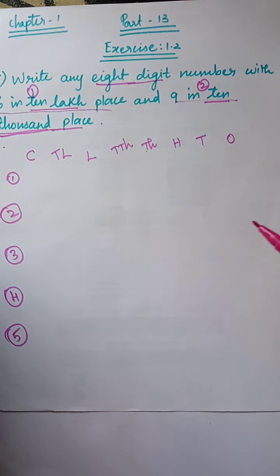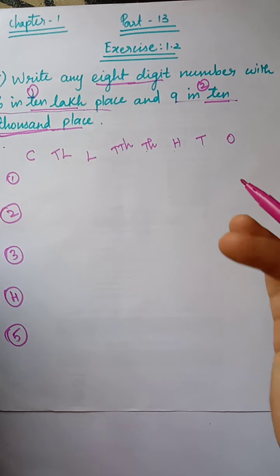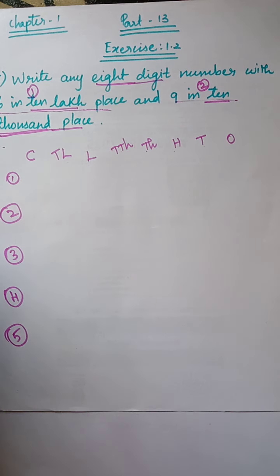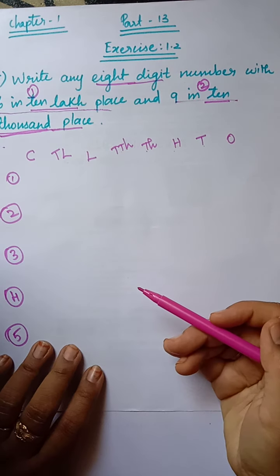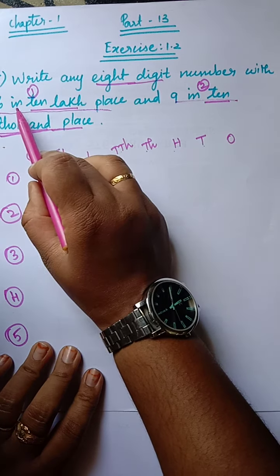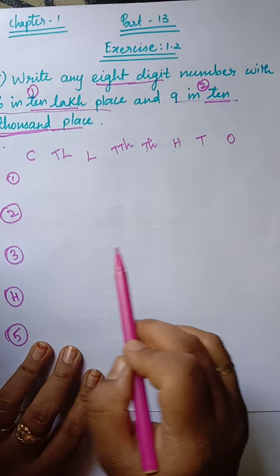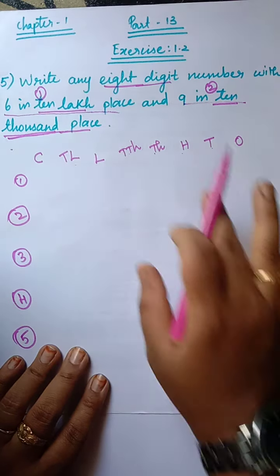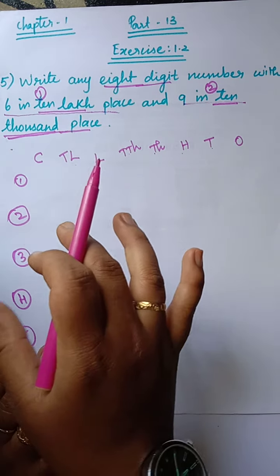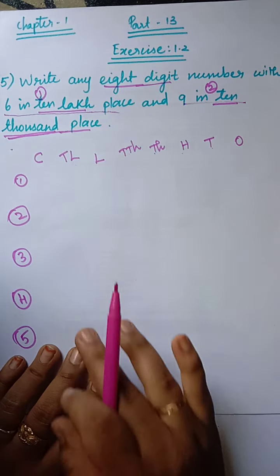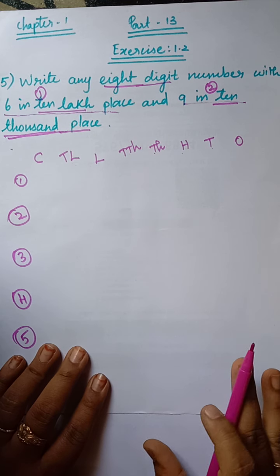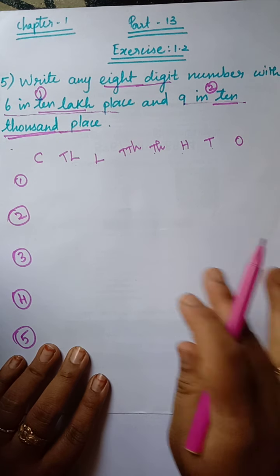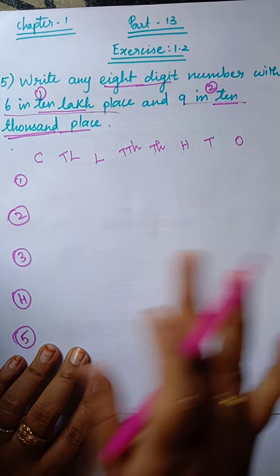Now we are going to apply the rules here. What is the first rule they have given? The first rule is 6 in 10 lakh place. That 6 should not be changed to any other place value. You have to write the 6 in the 10 lakh place alone, and that 6 should not be repeated in any other place values.